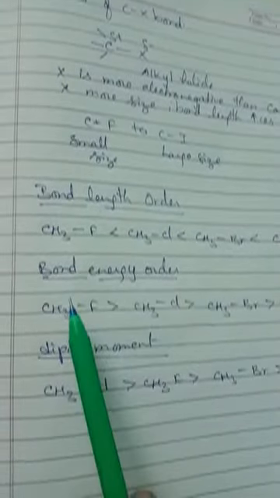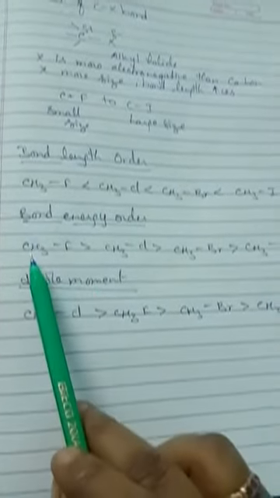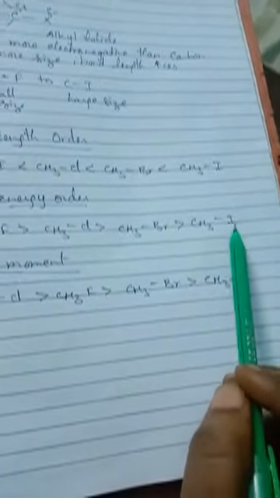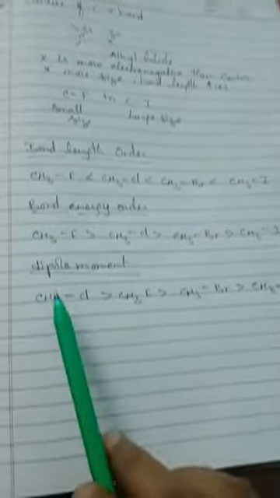Understood, children? And if you see the bond energy order, okay, bond energy, the strong attraction, CH3F is greater than CH3I. So this is the bond energy order. Next, if we see the dipole moment here, CH3Cl is greater than CH3F, then CH3Br, then CH3I.